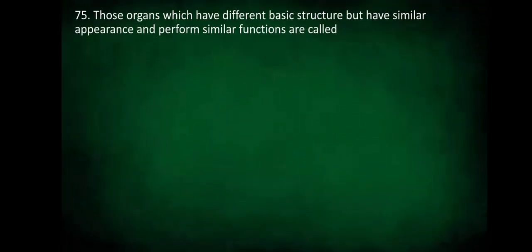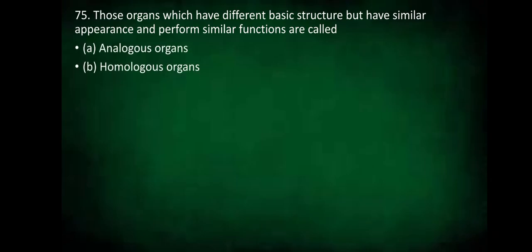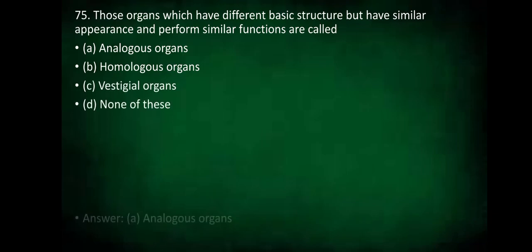So those organs which have different basic structure but have similar appearance and perform similar functions are called analogous organs. Is it homologous organs? Is it the vestigial organ, or none of the above? So the answer is analogous organs. So they have different basic structure but they have a similar function to do.